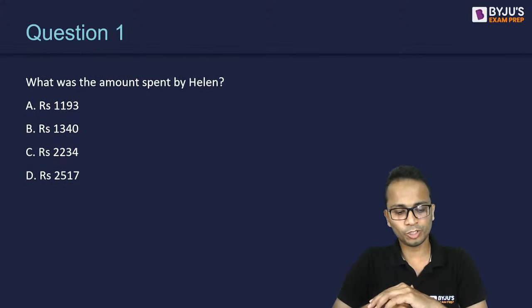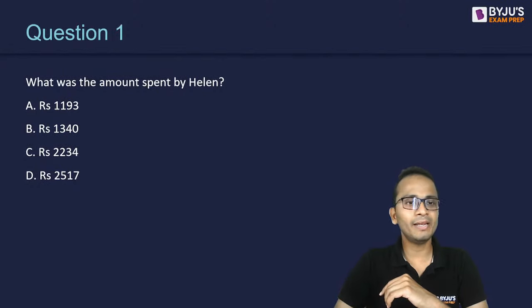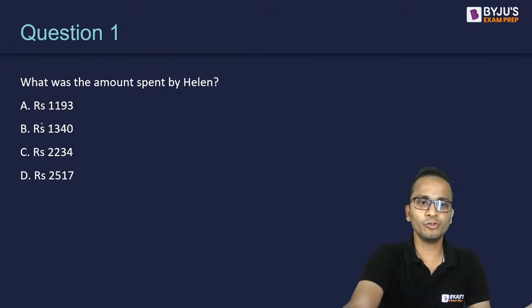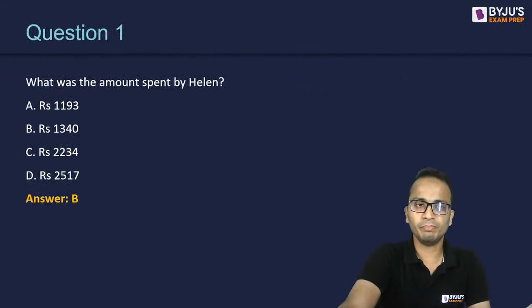You are given 4 options. You can post your answer quickly. So the amount spent by Helen was 1340. That is option B. And yes, it is correctly given by all of you. So the correct answer is option B.